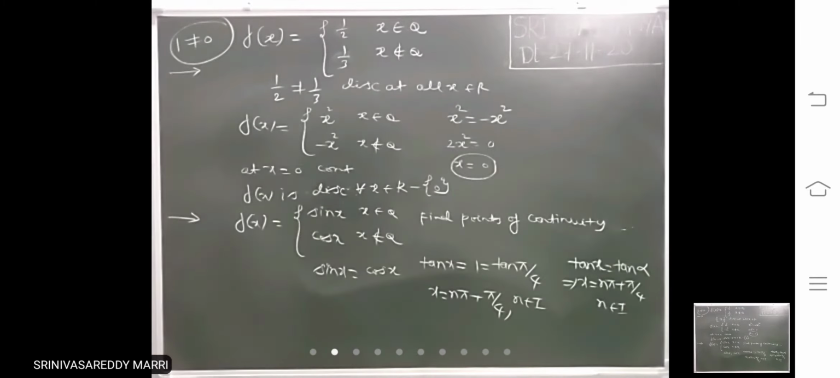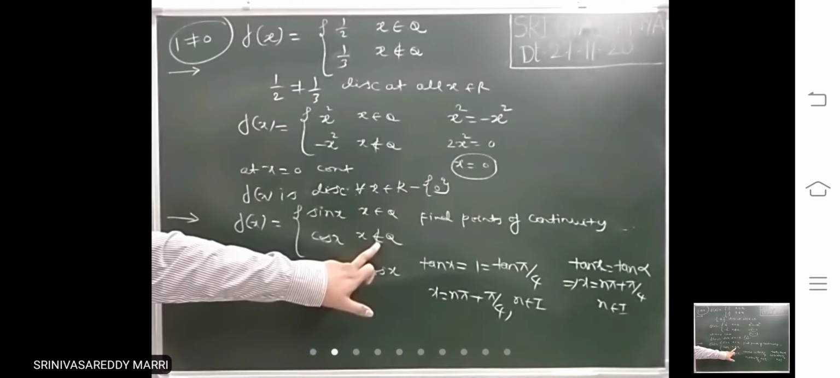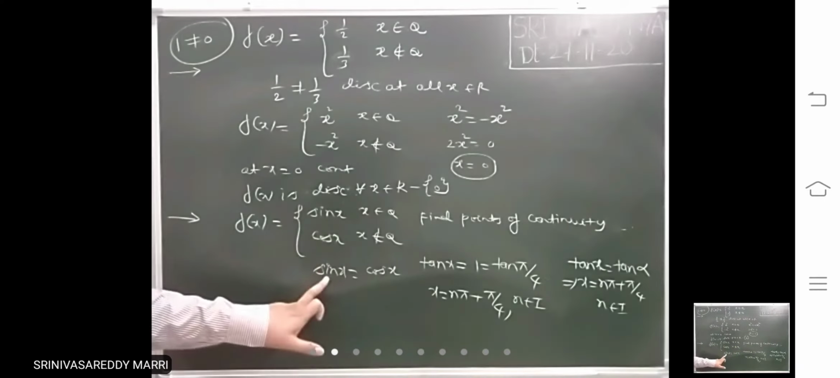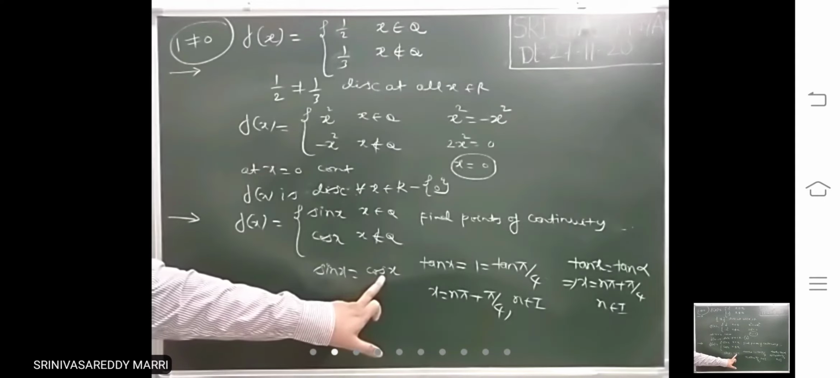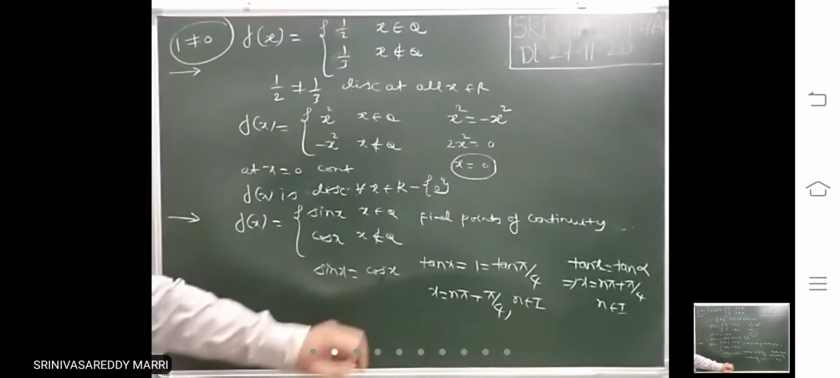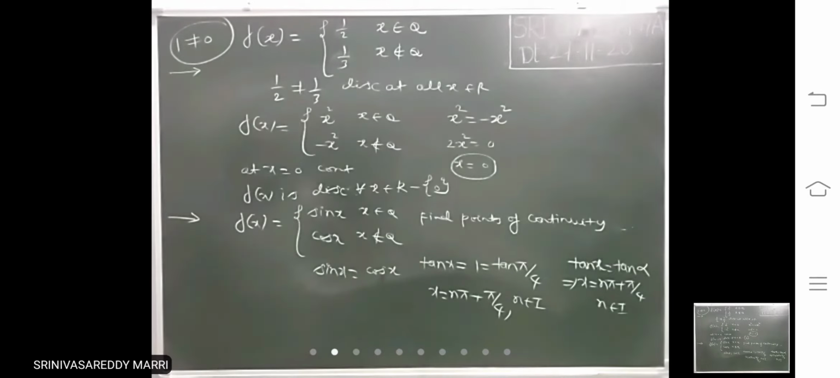Whenever x belongs to Q and x not belongs to Q, equate this. Whatever values you get, at those points f of x will be continuous. For the remaining points, f of x will be discontinuous. Very important one.